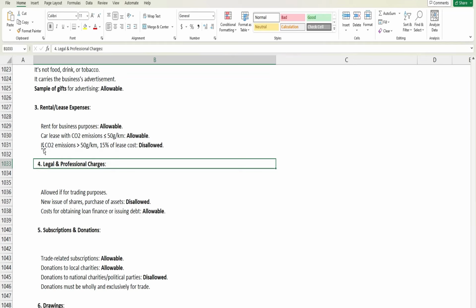So now coming to the legal and professional charges. If any legal or professional charge paid by the business is for trading purposes, in that case it will be allowable. However, if a business is incurring any legal and professional fee in relation to the issue of shares or purchase of assets, that will be disallowed. And the cost of obtaining loan finance or issuing debt will be allowable.